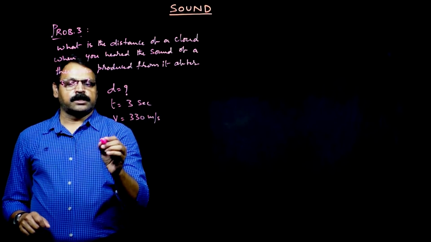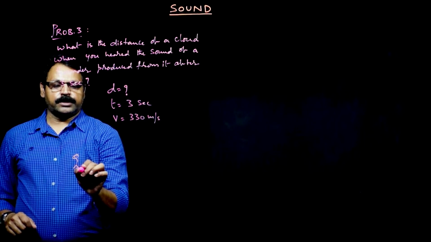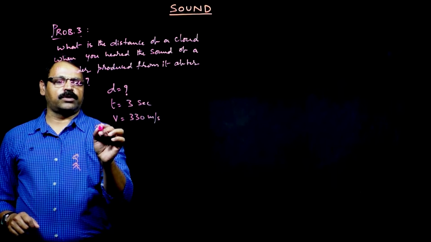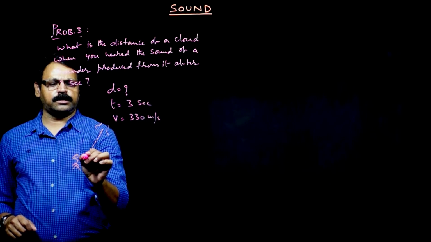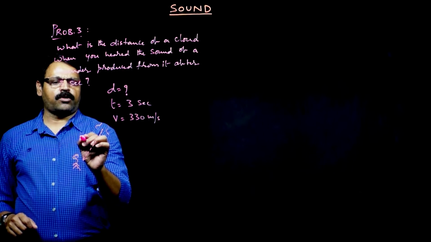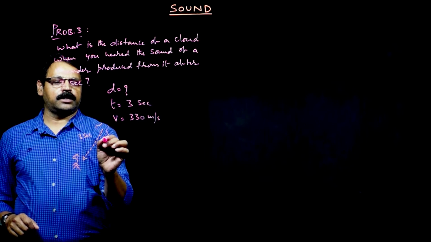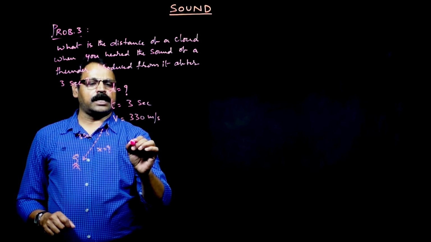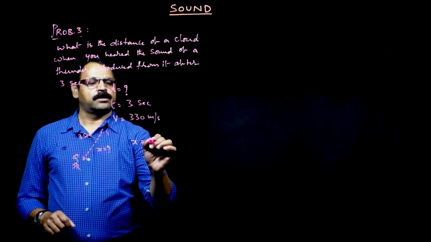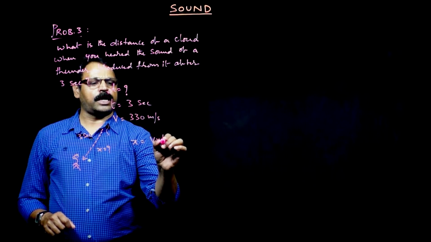In this case, suppose a person is standing over here and the cloud is here. When this cloud produces a thunder, it reaches him after 3 seconds. Now, what is the distance he is asking? So I can calculate x as velocity into time.